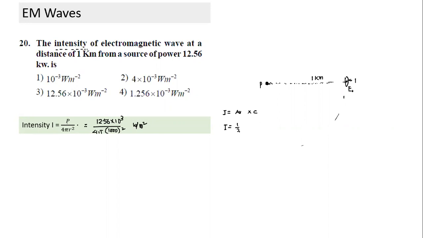In terms of amplitude, I could have written average energy is equal to maximum electrical energy. Maximum electrical energy is this one into C. So what I notice is, as intensity keeps reducing, E also will keep on reducing. I could have written this as power by 4 pi R square. What I notice, amplitude is proportional to 1 by R. Is this clear? Yes, sir. Okay.